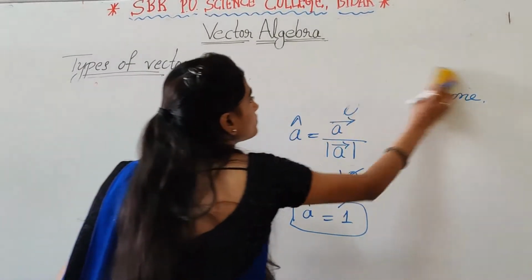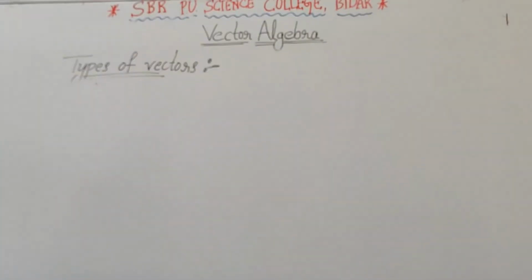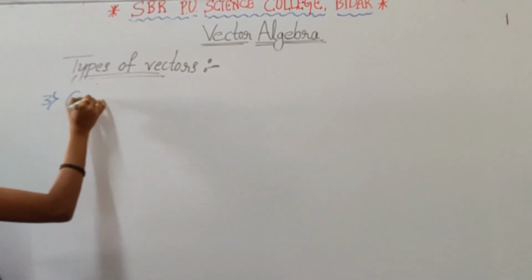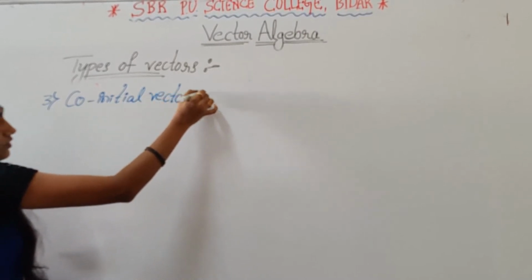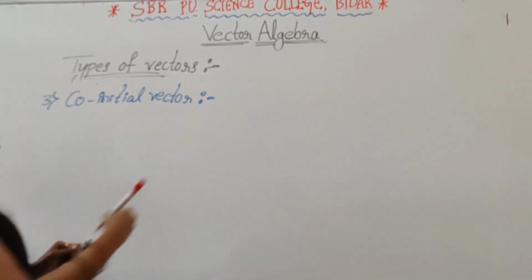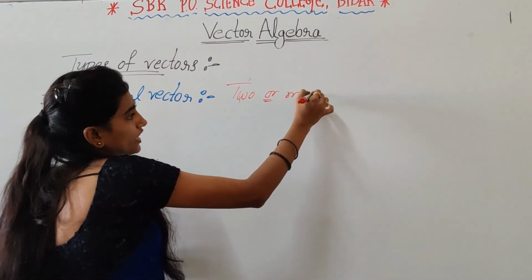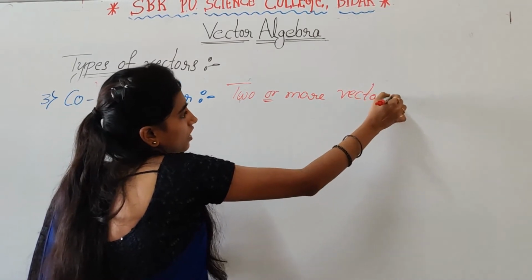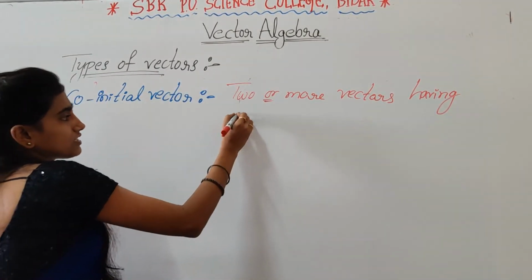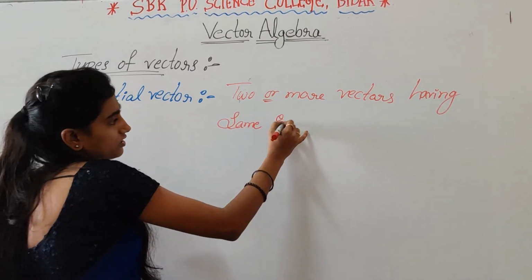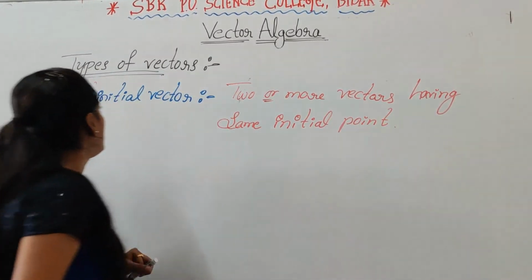The next one, co-initial vector. So co-initial vector means two or more vectors having same initial point are called co-initial vector.